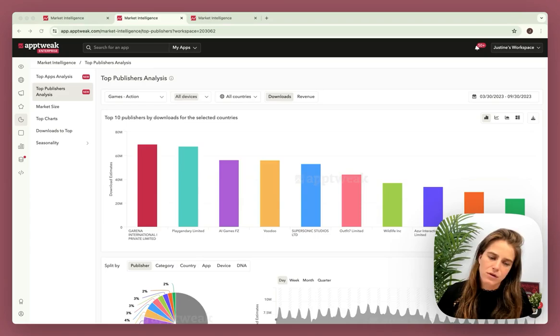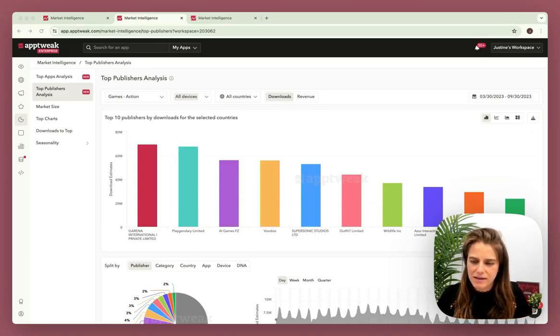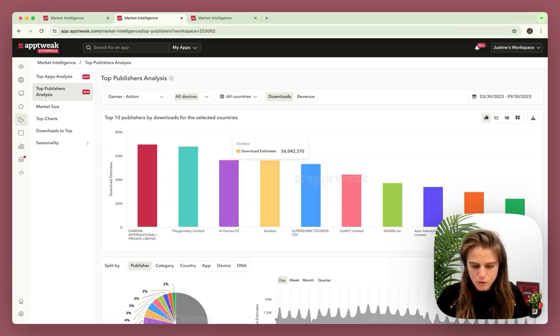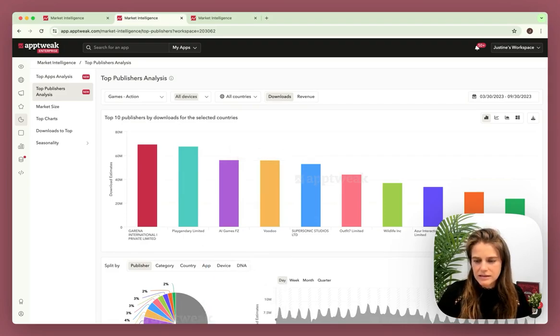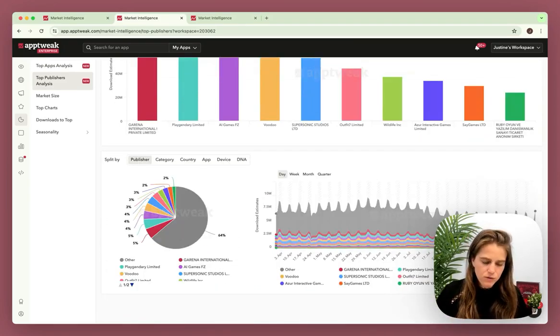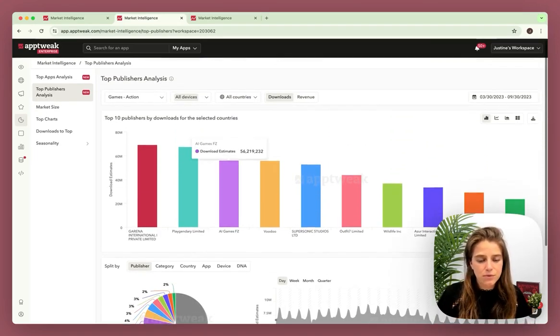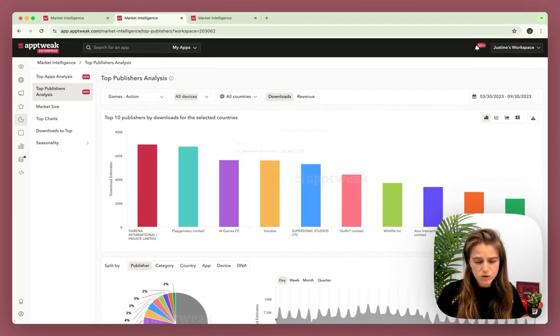Let's say I'm a game developer and I want to create a new game in the action category. First, I want to check the top publishers of this category. So here I have some results like Garena, AI Game, Voodoo. I can go deeper into the analysis and check the split by publisher to understand the market as a whole, and I can find here that the market is really competitive, as the top 10 publishers take nearly half of the market. Still, I want to go deeper into the analysis, so I will choose one publisher that might be interesting.